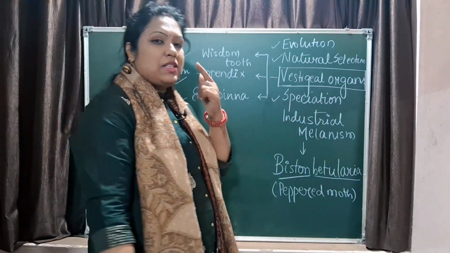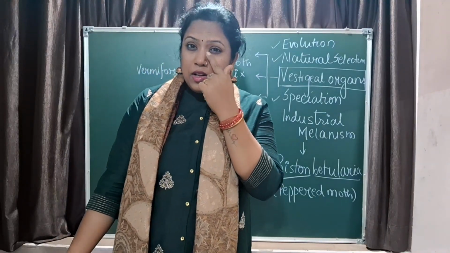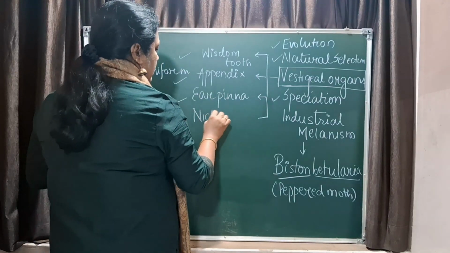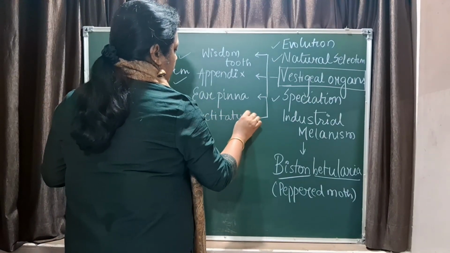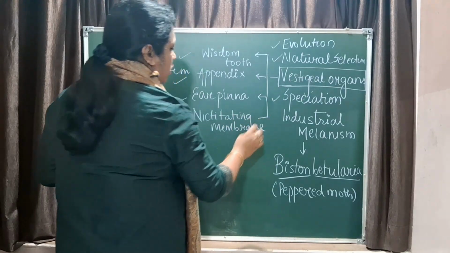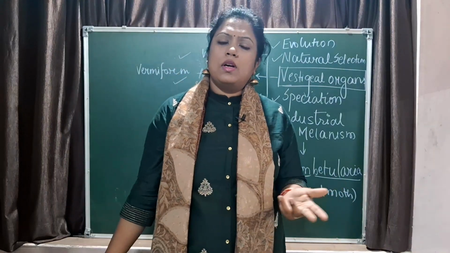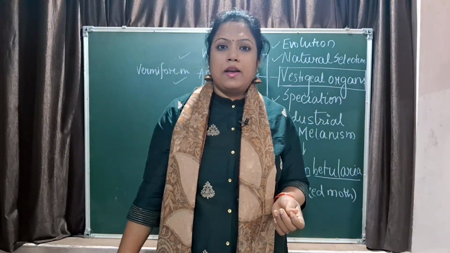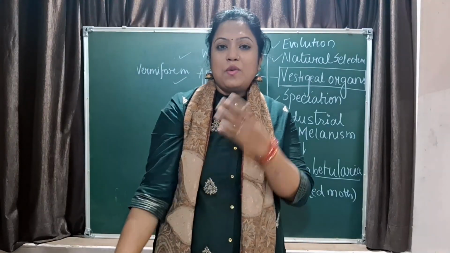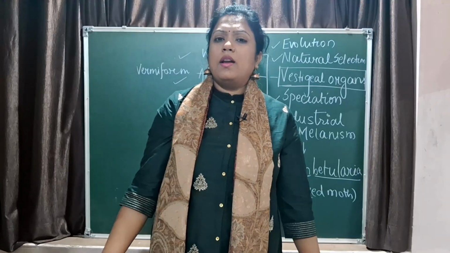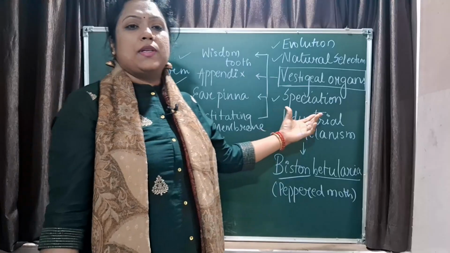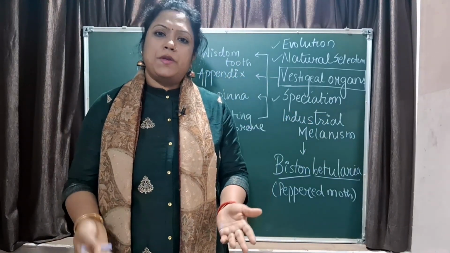So there is a vestigial organ here in our eye. In the corner you can find something called nictitating membrane. That small pink flesh present in the corner of your eye is also of no use. Earlier it was there to serve as a flap in front of our eye. Suppose millions of years ago our ancestors were in water, that was there to help protect our eye. Now it's of no use, still it's present. That is again an example of a vestigial organ. Speciation is the process of origin of new species.